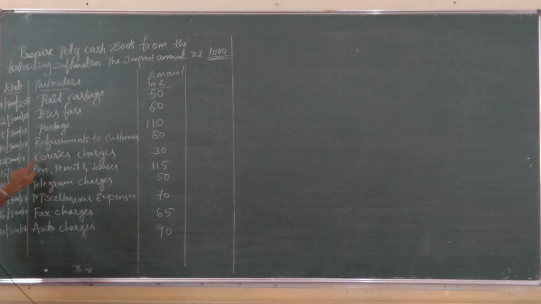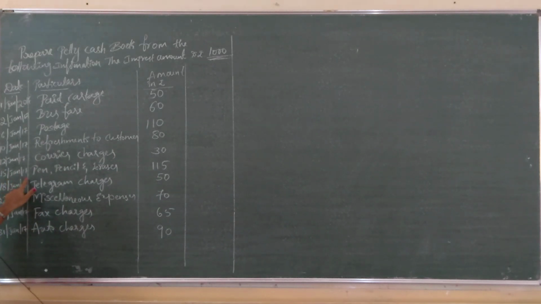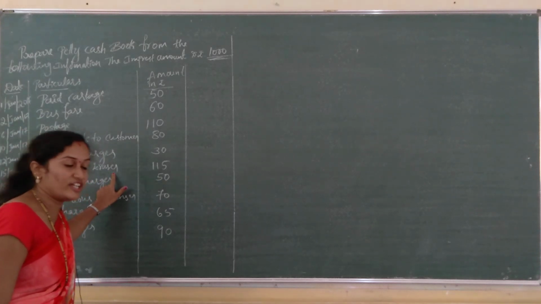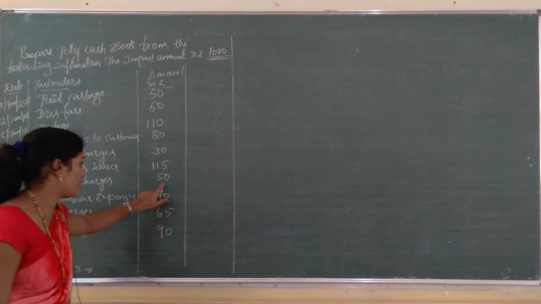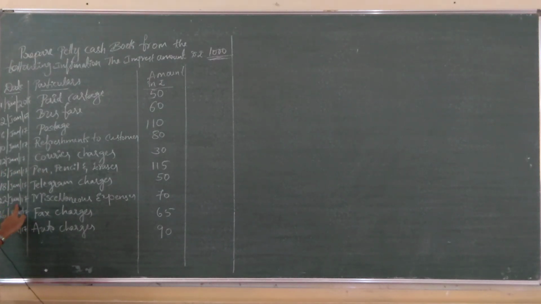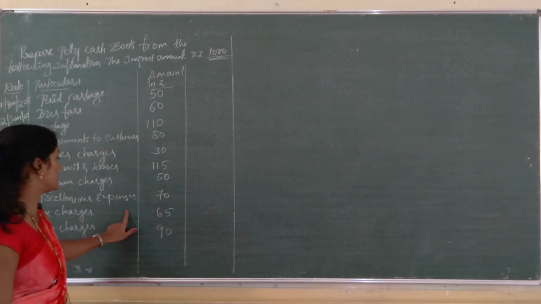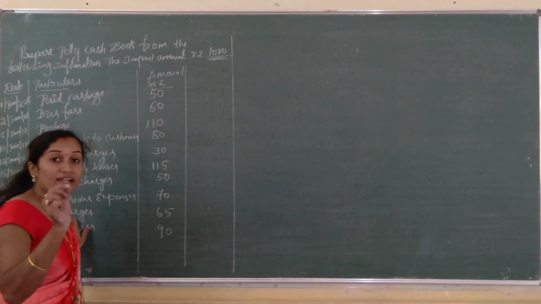12th January 2017, courier charges rupees 30. 15th January 2017, pen, pencil and eraser, that comes under stationery, rupees 115. And 18th January 2017, telegram charges rupees 50. 22nd January 2017, miscellaneous expenses, other expenses, rupees 70. And 26th January 2017, fax charges. Fax charges come under telephone and telegrams.